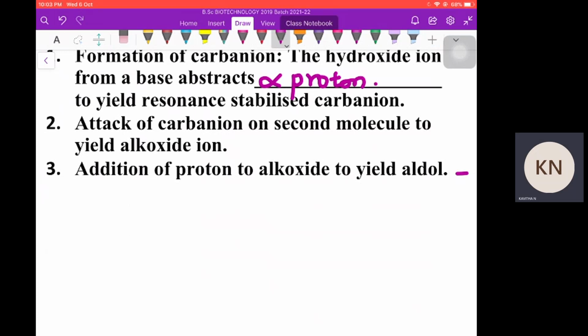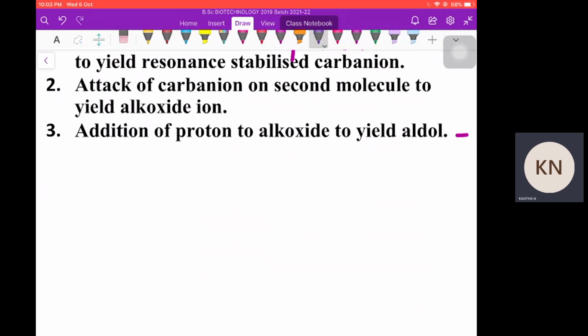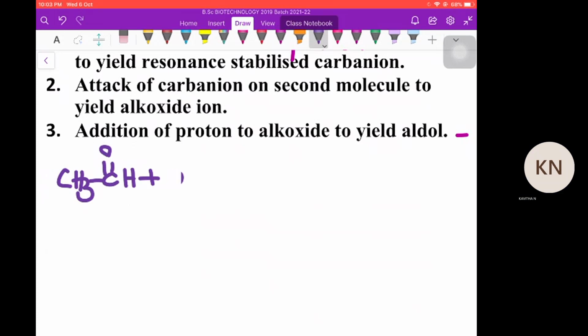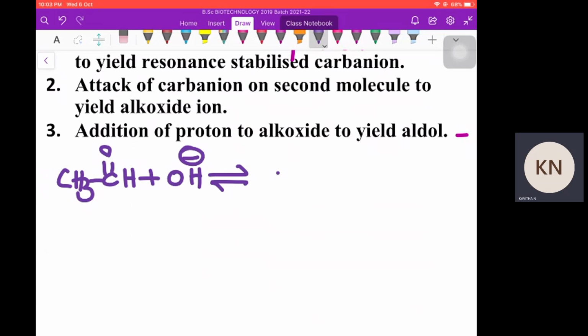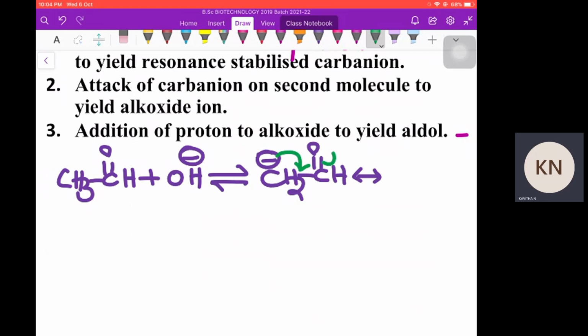The carbanion is formed, and the step can be written like this, taking acetaldehyde as the example: CH3CHO plus OH minus yields a carbanion, which is stabilized by means of resonance like this.